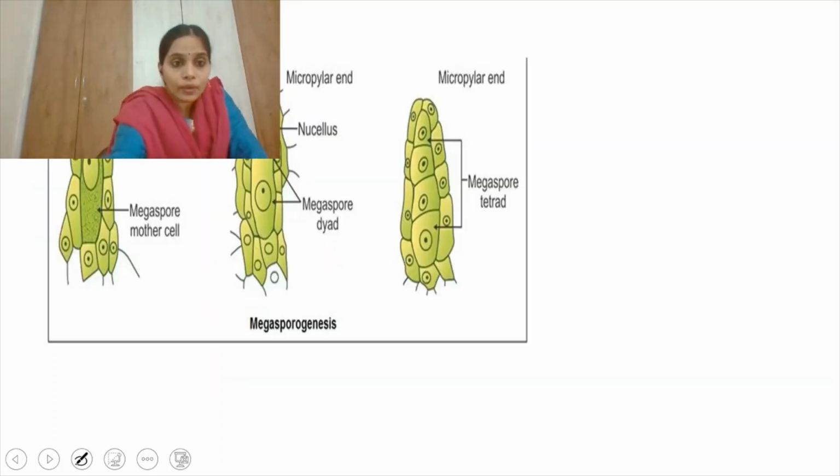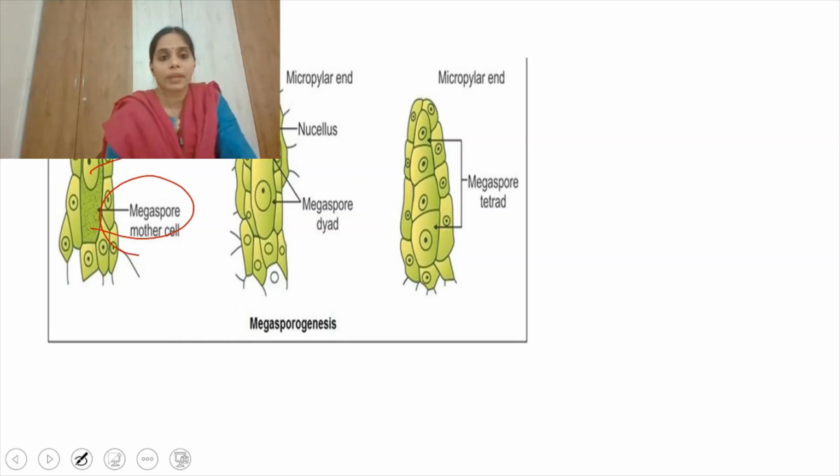I said nucellus, a group of cells, is present and one will be differentiated into a megaspore mother cell. See, this is very large. Remaining cells you observe, and this cell is very large and a prominent nucleus is present. This divides, but directly it will not give rise to two daughter cells. Initially two daughter cells are formed. See, this is the dyad, two-cell stage, two cells are present, and again they divide and